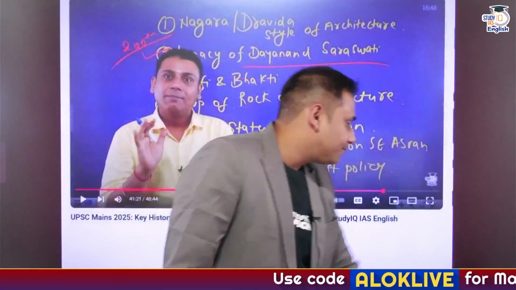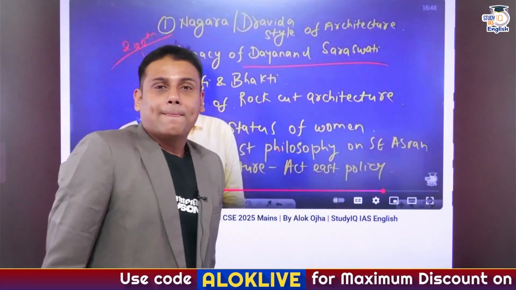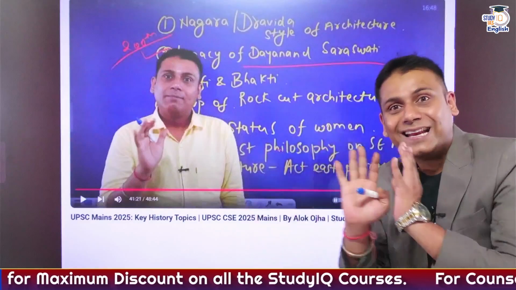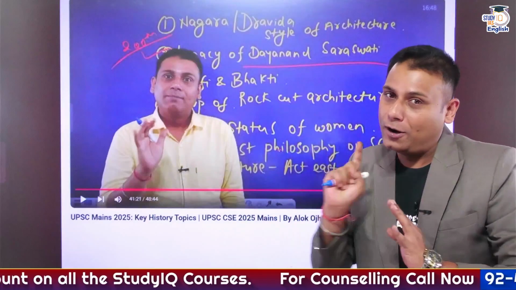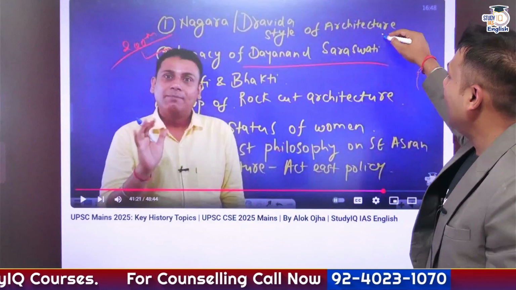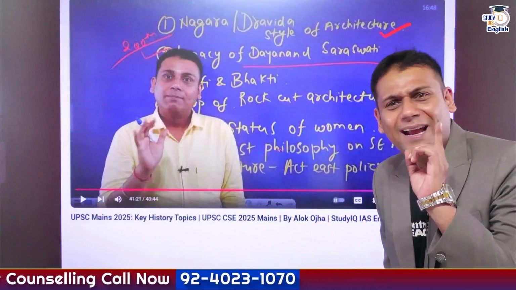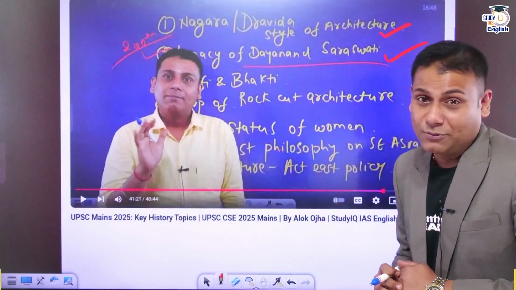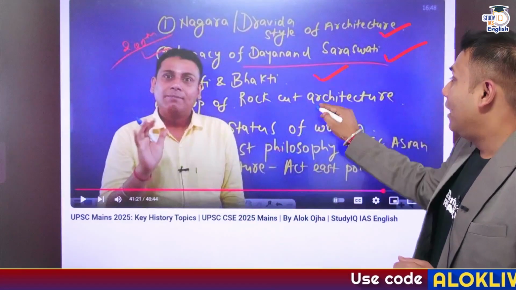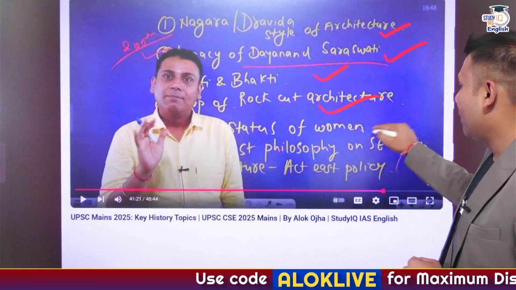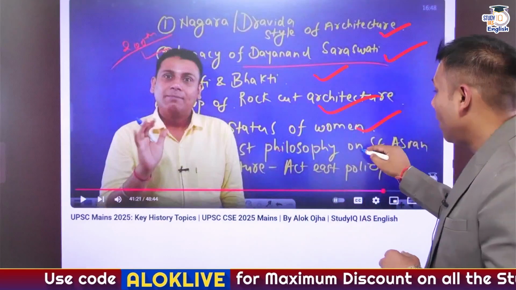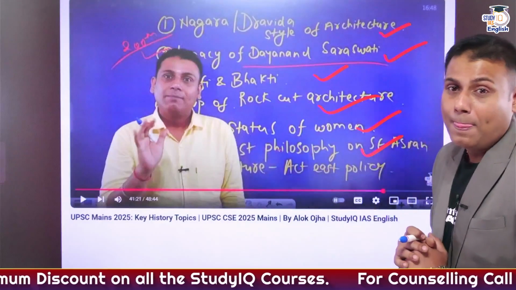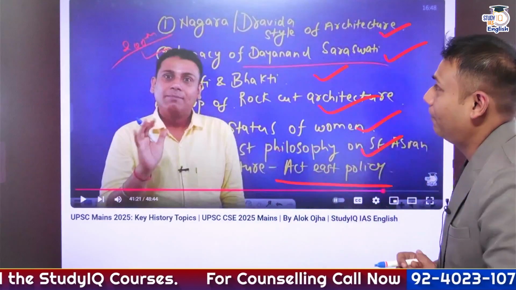Second major aspect. These were the important topics that I mentioned from the perspective of art and culture that you need to focus upon. First one was Nagara and Dravida style of architecture. Just read at least once. Then specifically the legacy of Swami Dayananda Saraswati, Sufi and Bhakti movement, development of rock cut architecture, Vedic society, Buddhism and its impact on Buddhist philosophy and its impact on Southeast Asia, as a part of Act East policy.